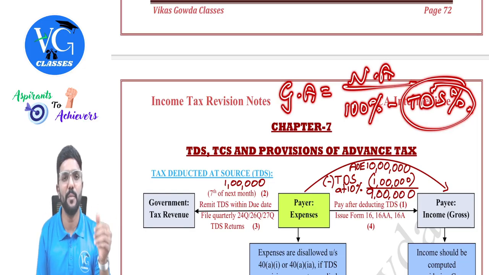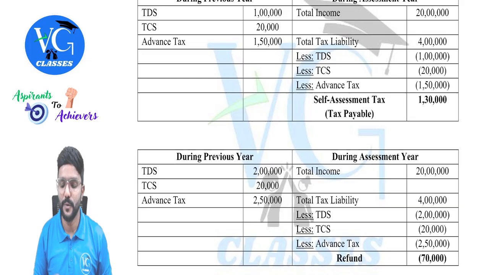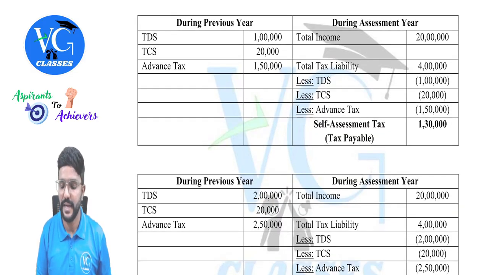For example, assume the amount received is 8500, net of TDS 1500. So what is the gross figure? 10,000. So in the income calculation, we need to take how much? 10,000. Whereas the 1500, we will deduct from the total tax liability, which I showed before, guys. For whatever TDS has been deducted, the assessee will get a credit of it. That is the payee, as per my example.